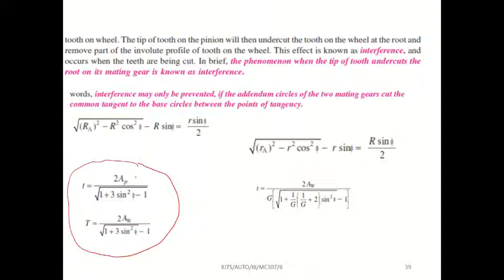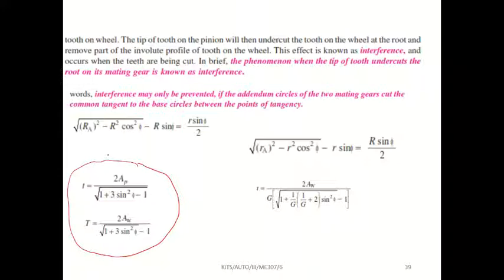And one more thing. Suppose they give a problem in which they are telling you to check the interference value. You have to check whether the gears are mating properly or they are intersecting with each other. How can you find that out?